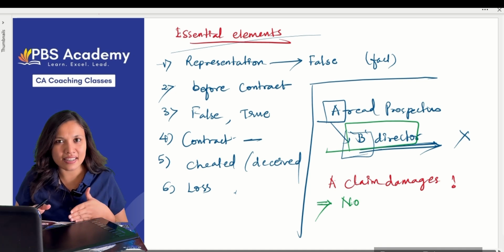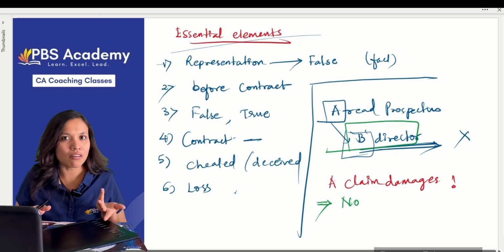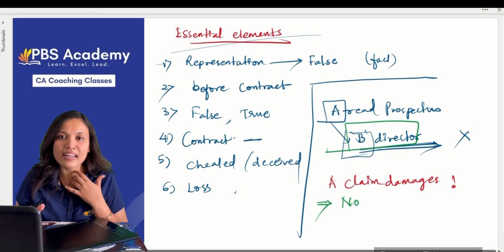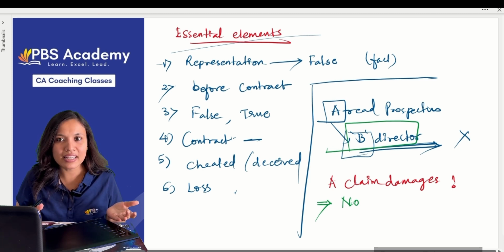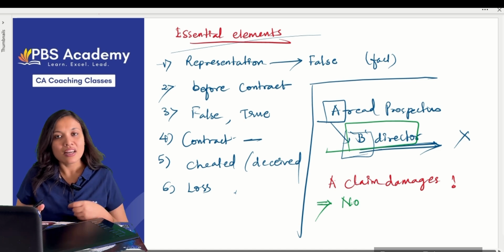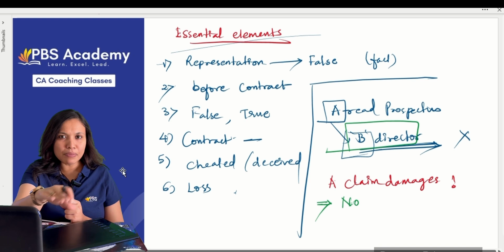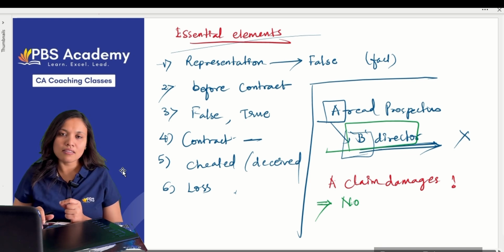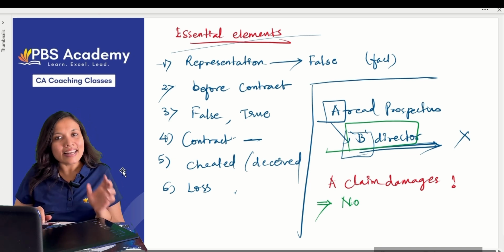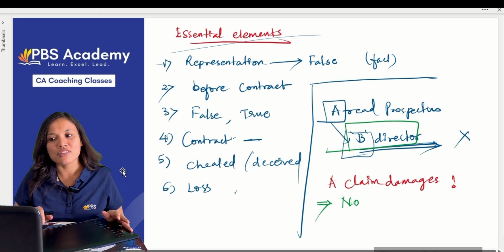Only because B is a director, did he enter into the contract with the company? No. That does not make a difference to him. Okay, that was not a material fact to him. He still entered into the contract, B not being a director not affecting his approval. Correct? And hence A cannot claim for the damages.